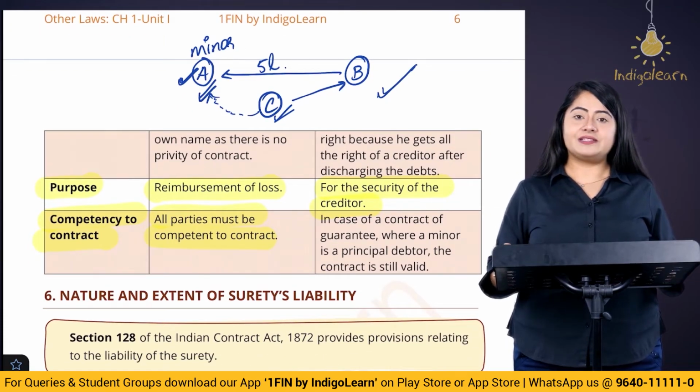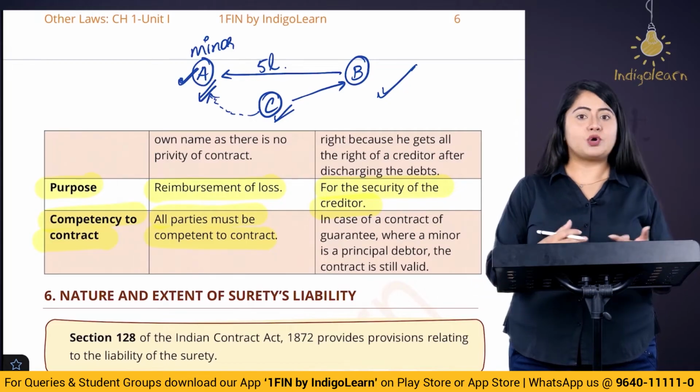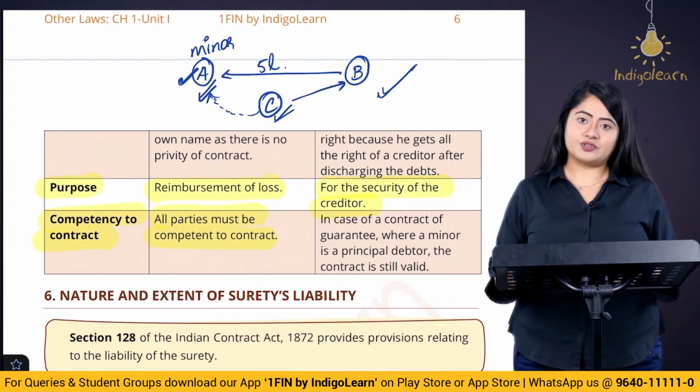So in the contract of guarantee, the principal debtor may or may not be competent. He may be insolvent also, he may be a minor, it is going to be absolutely okay. It will not affect the contract of guarantee.